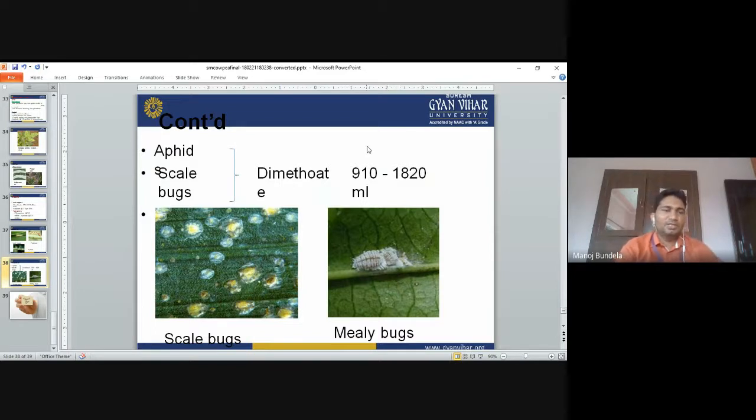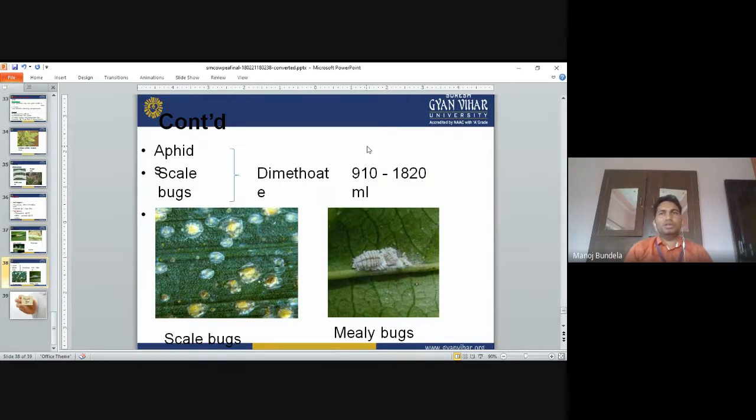Whatever diseases are transmitted by viruses, we can control by different methods. Like we can use the cultural method. In the cultural method, sometimes eggs are present inside the soil. So we will go for soil solarization. We will expose the soil to sunlight so that whatever larvae are present will die.